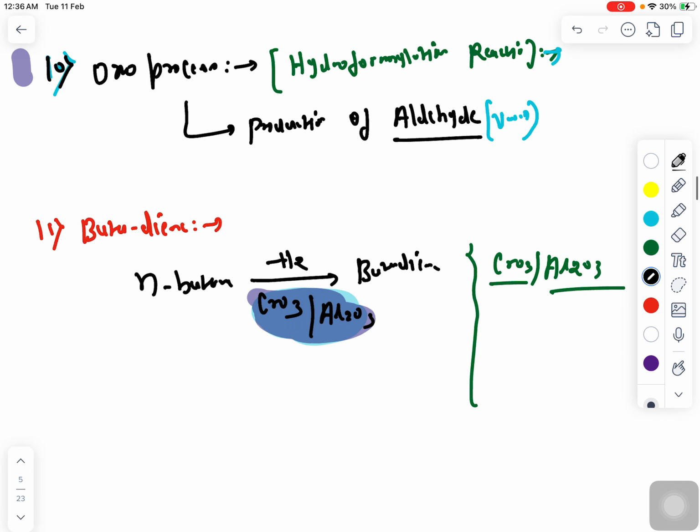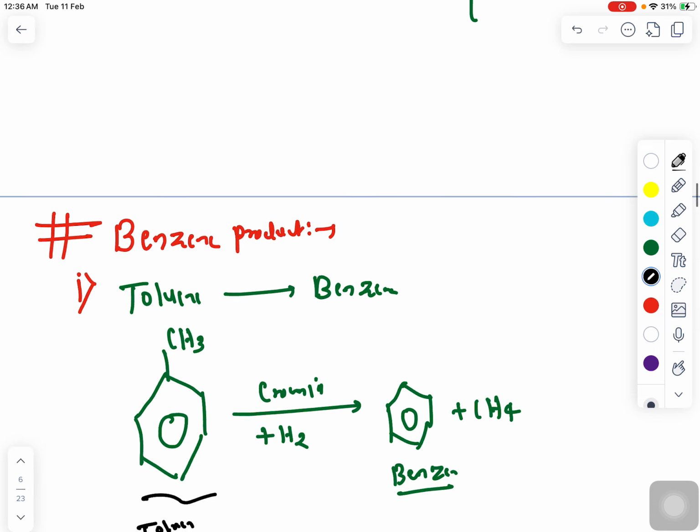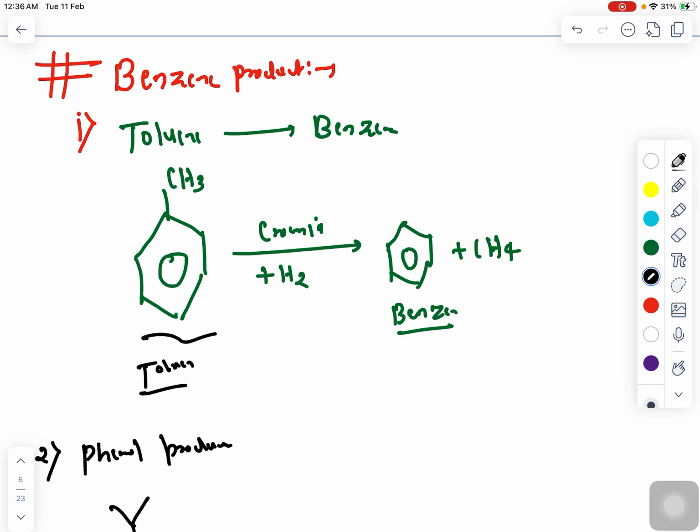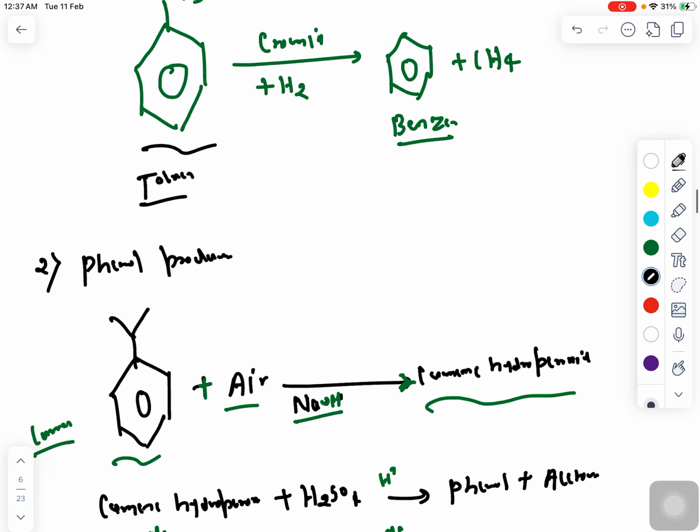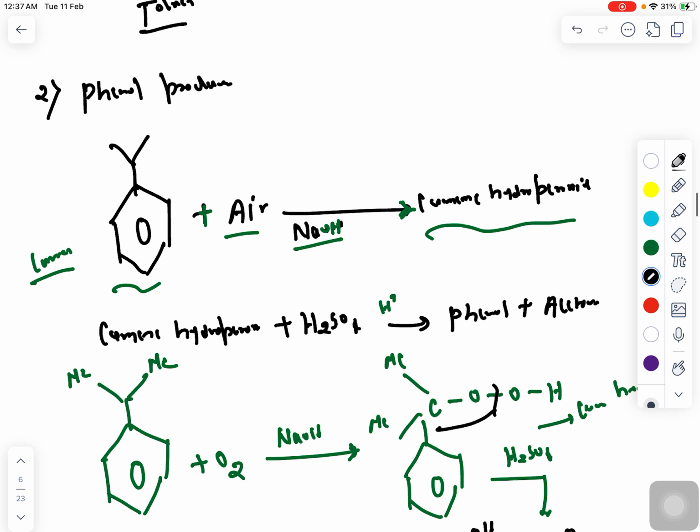The oxo process is used for aldehyde production, and butadiene forms by dehydrogenation of n-butane, and the catalyst used is CrO3 and Al2O3. Now coming to benzene production, here is how we can produce benzene from toluene. Toluene is methyl benzene, and in the presence of a chromia catalyst, the hydrogenation reaction will happen and it will produce benzene and CH4.